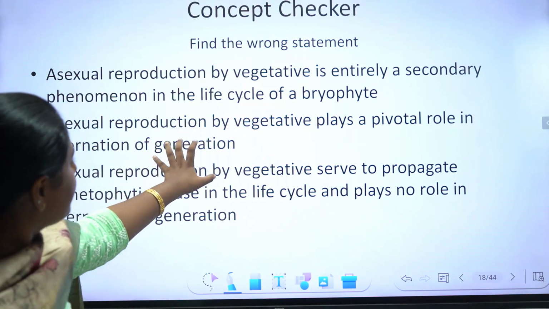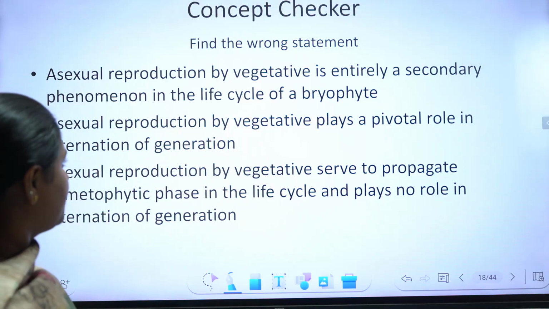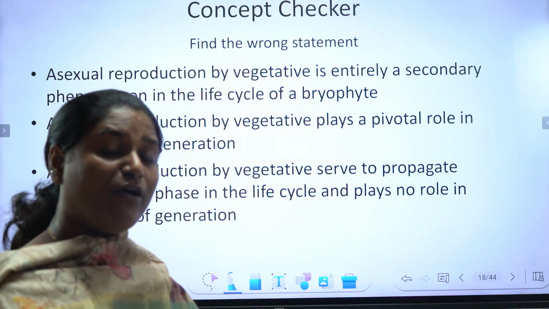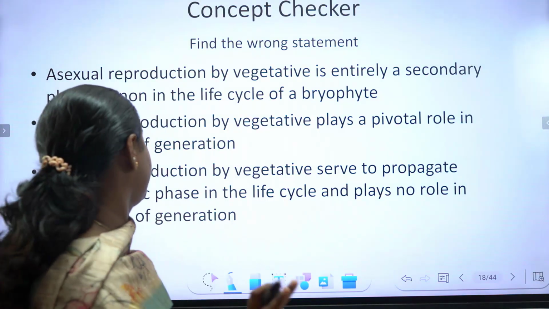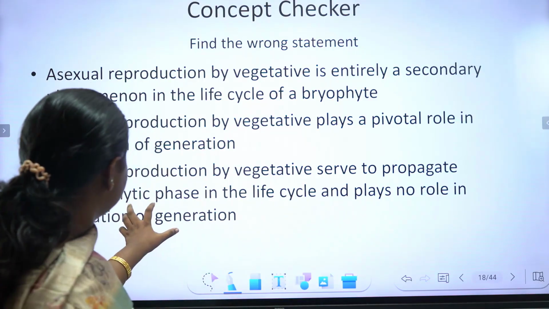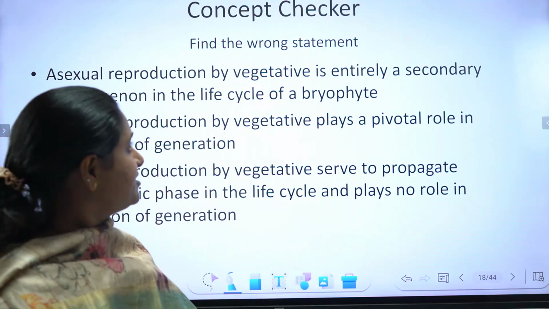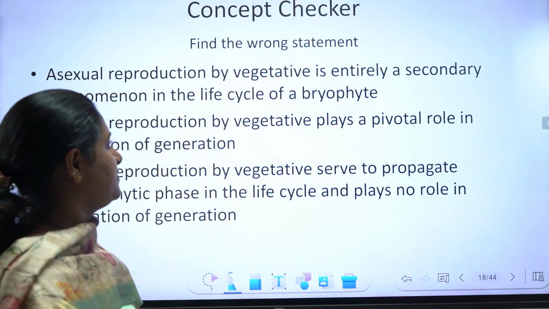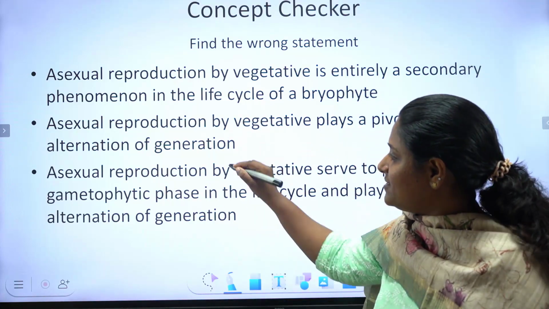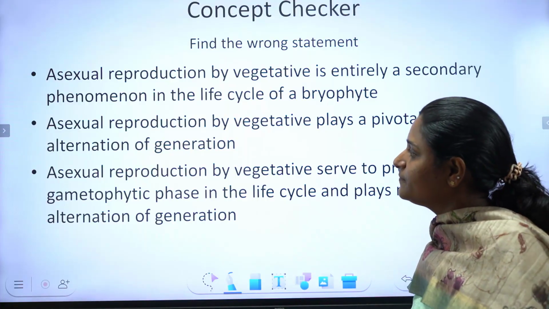രണ്ടാമത്തെ ഓപ്ഷൻ, asexual reproduction by vegetative means plays a pivotal role in the alternation of generation. Asexual reproduction by vegetative means, this is playing a pivotal, having a significant role in the alternation of generation. So asexual reproduction by vegetative means serves to propagate gametophytic phase in the life cycle and plays no role in the alternation of generation. Find the wrong statement. Okay, find the wrong statement. Which one is the wrong statement? ഈ സ്റ്റേറ്റ്മെൻറ്റിലെ തെറ്റായ ഓപ്ഷൻ ഏതാണ്?